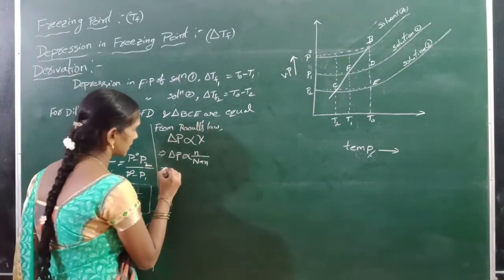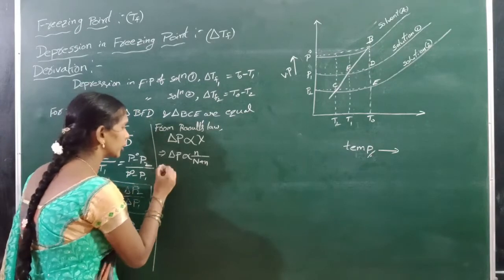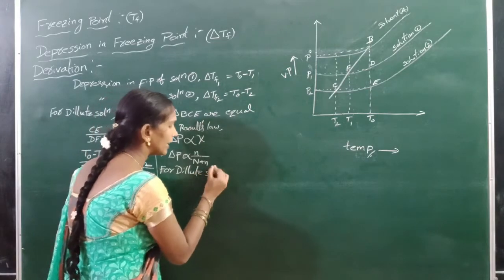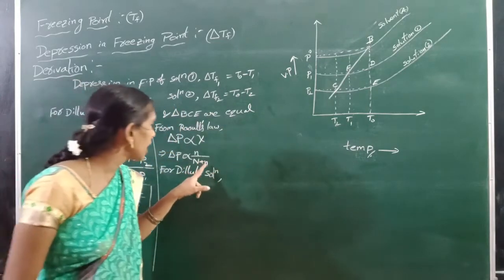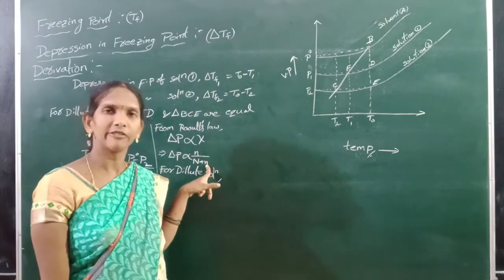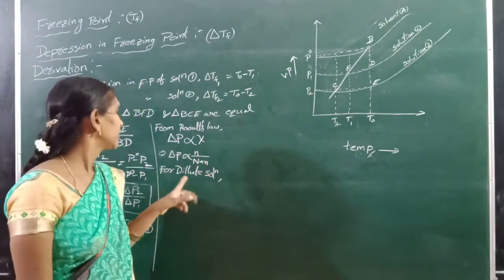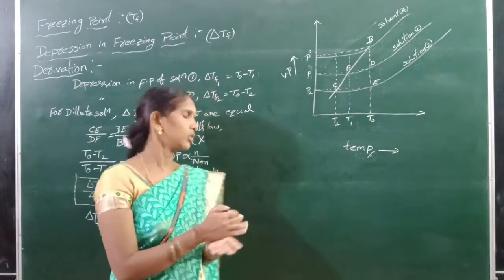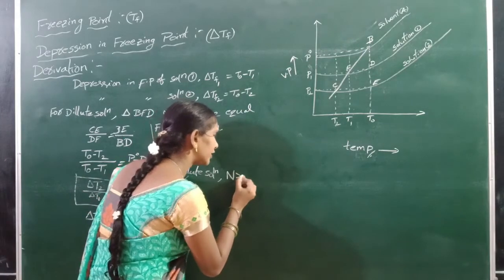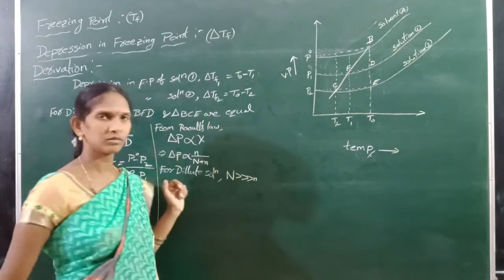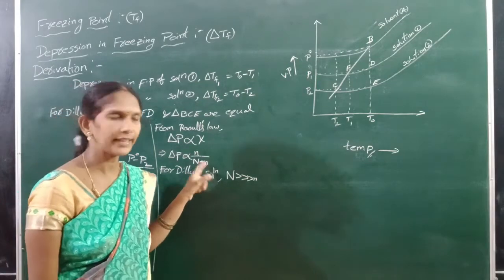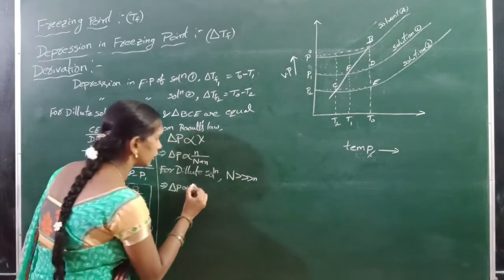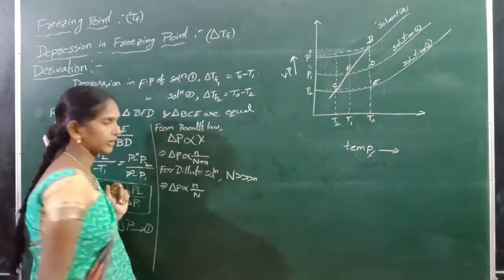Next, for a dilute solution, small n can be neglected in the denominator. Why can small n be neglected? Dilute solution means a small amount of solute is dissolved in a large amount of solvent. That means capital N is far greater than small n. So small n can be neglected in the denominator. That means delta P is directly proportional to small n by capital N.